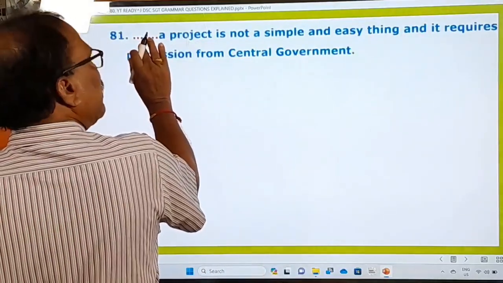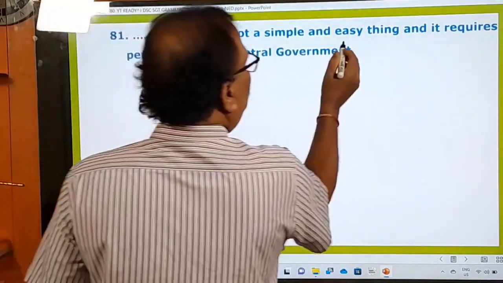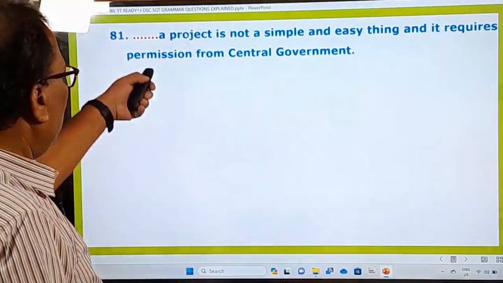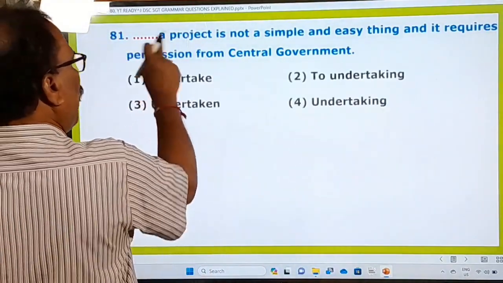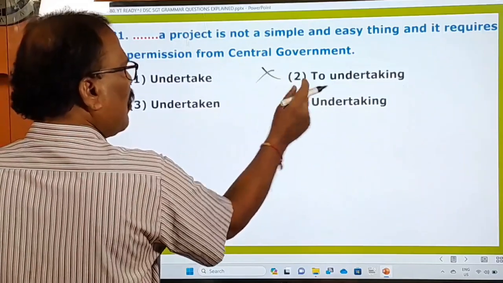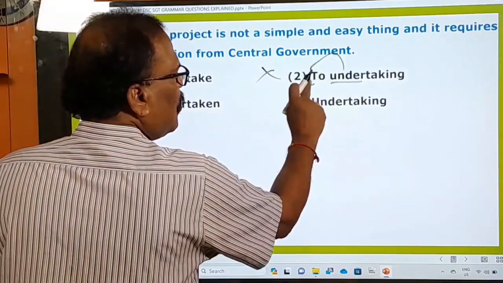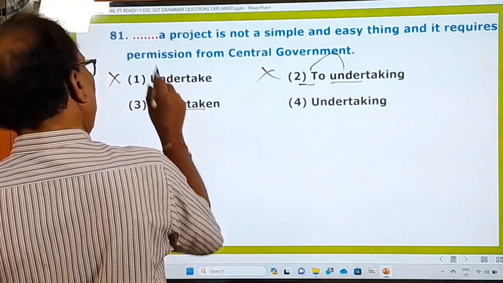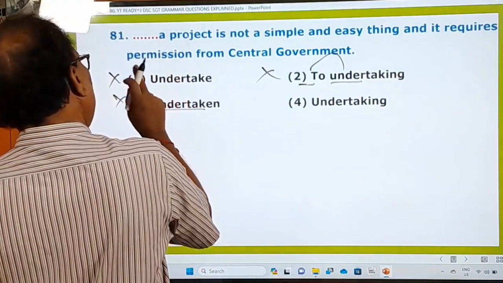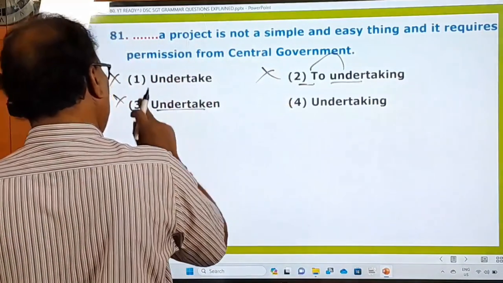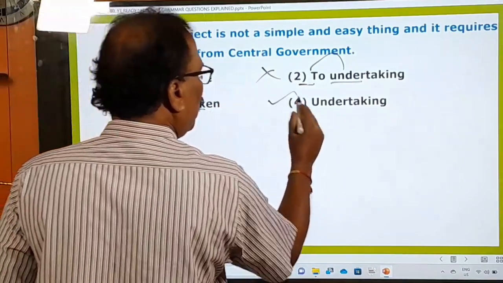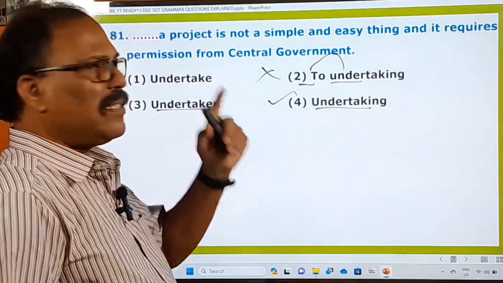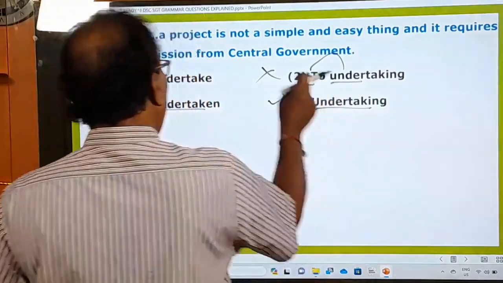81st question. Again, a blank is given. "Dash a project is not a simple and easy thing, and it requires permission from central government." What are the options given here? "Undertake a project"? No. "To undertaking a project"? After to, you should use only the base form; you should say "to undertake", so undertaking is wrong. And "undertaken", past participle? No. So neither the first, nor the second, nor the third is fitting, only the fourth one is fitting. What is that? "Undertaking a project is not a simple and easy thing." So this is your answer and all others are wrong.